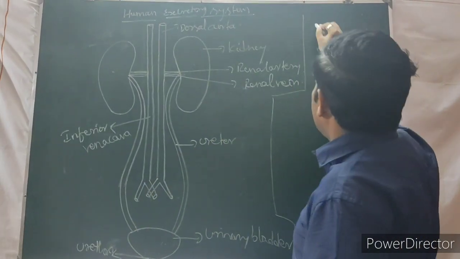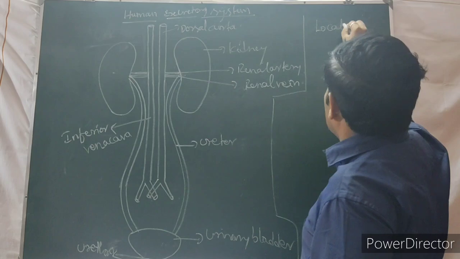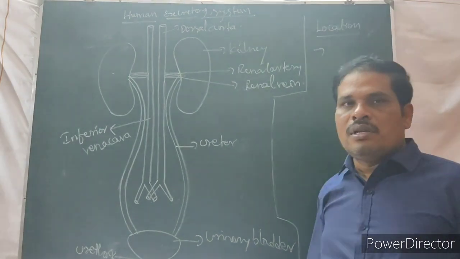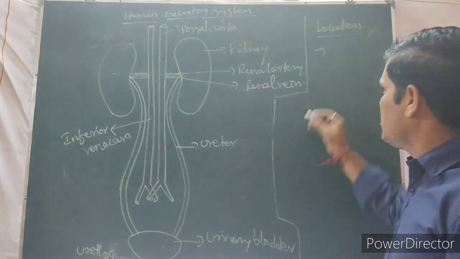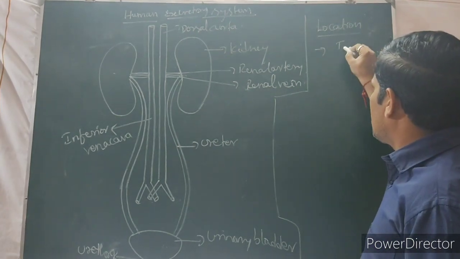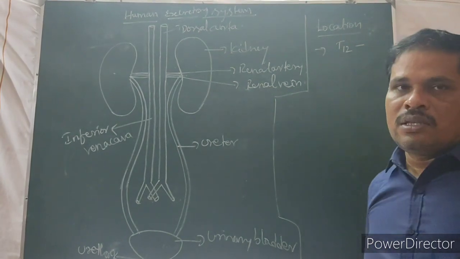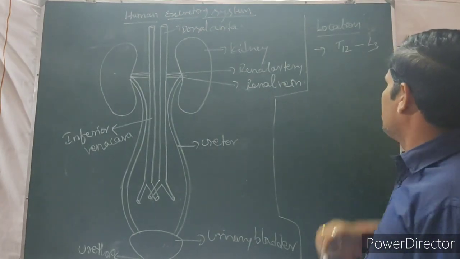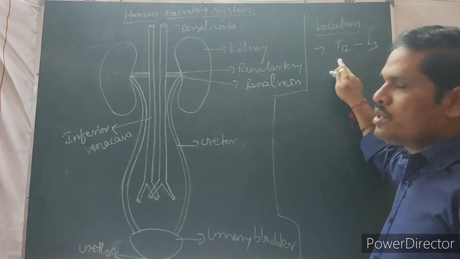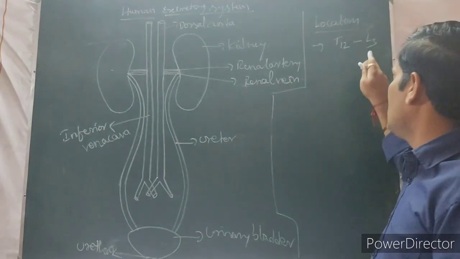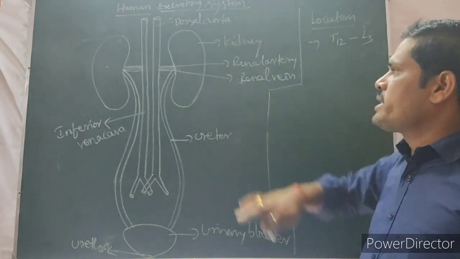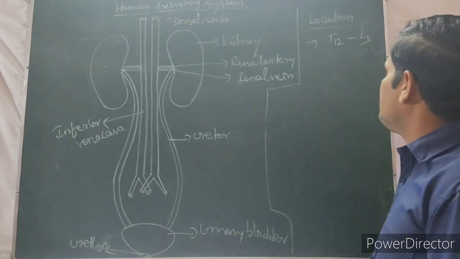It is located in between the last thoracic vertebra, that means thoracic 12, and the third lumbar vertebra, lumbar 3.